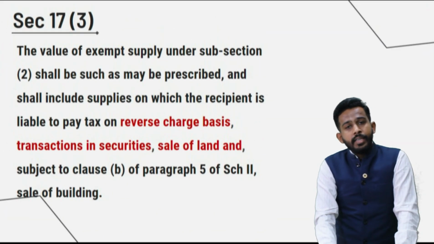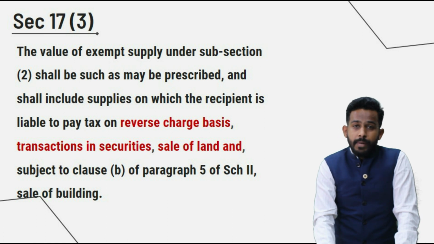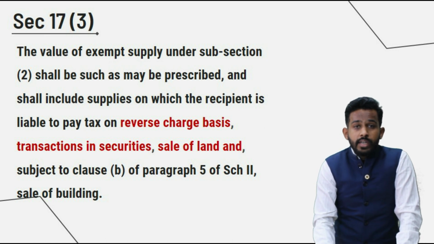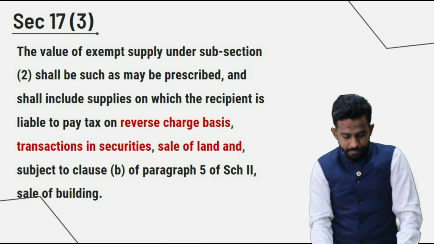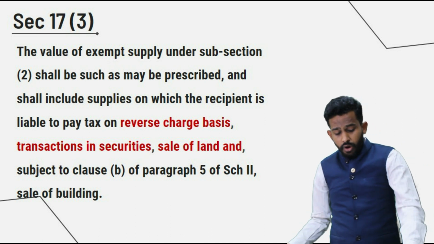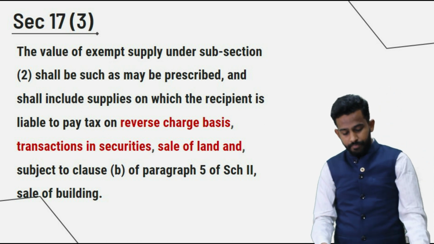So in Section 17 subsection 3, exempt supply also includes supplies on which reverse charge has been paid. Now this was all about Section 17 (1), (2) and (3).